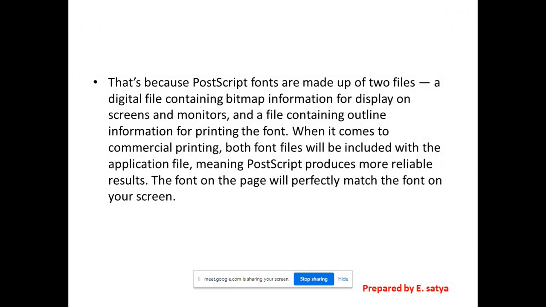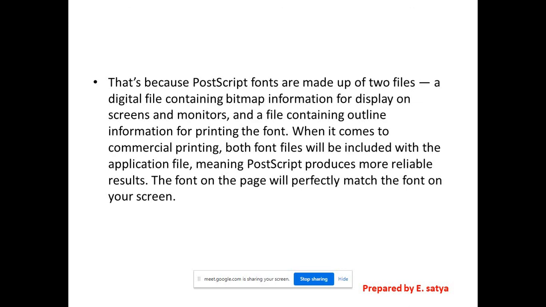That is because PostScript fonts are made up of two files: a digital file containing bitmap information for display on screens and monitors, and a file containing outline information for printing the font. So already I told you this font has two files, one with bitmap information for showing on screens and monitors, and another with outline information for printing the font.